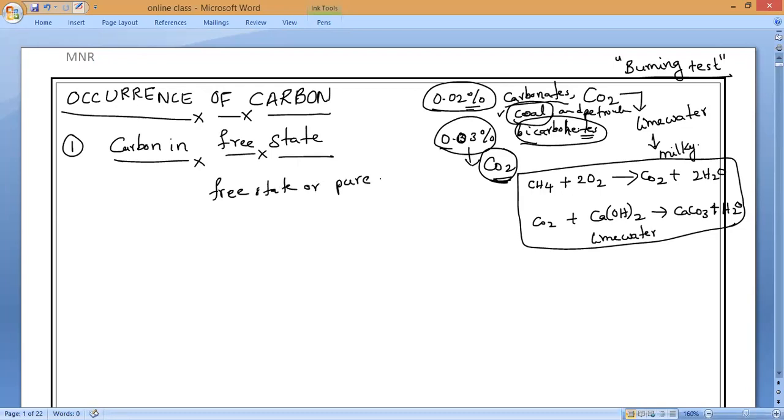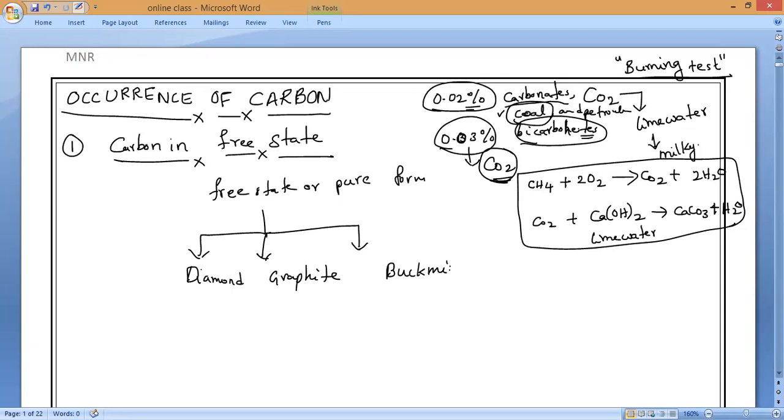Remember, carbon in the free or pure form exists in only three forms. These are called allotropes of carbon, which we are going to focus on in today's class. They are diamond, graphite, and Buckminsterfullerene. These are the three allotropes of carbon where carbon exists in the free state.